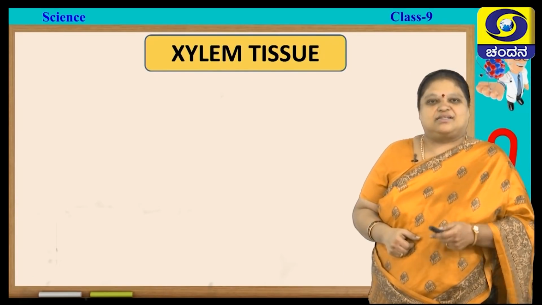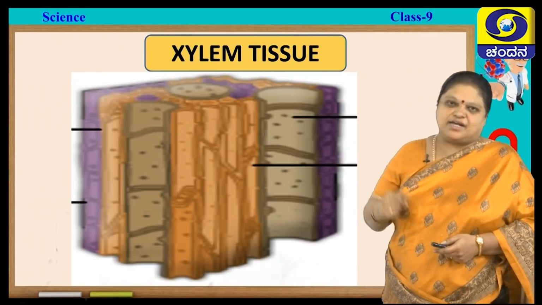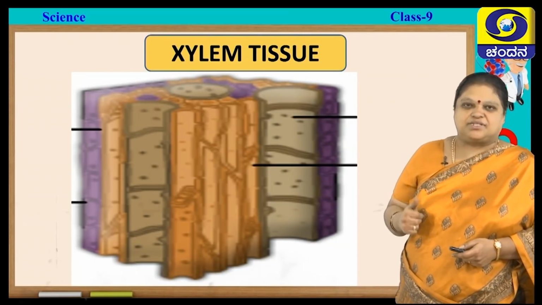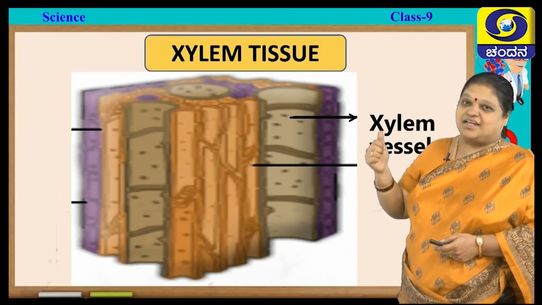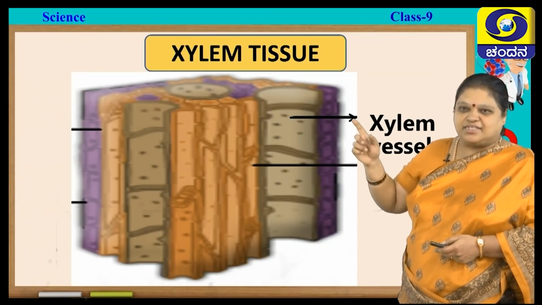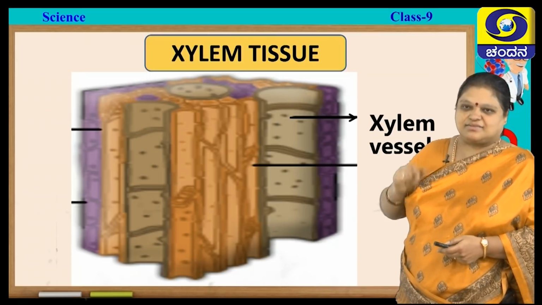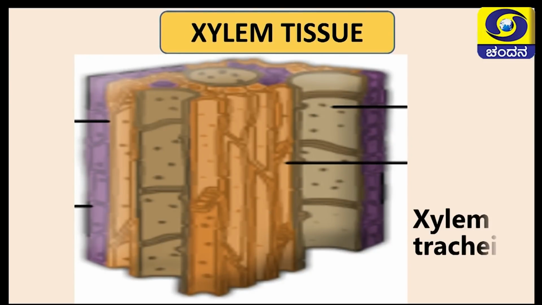Now, let us see the xylem tissue. So, here xylem is of four types. Let us see which are the four types. Now, xylem has xylem vessels. So, you can see where it is present, xylem vessels. Next, you find xylem tracheids.